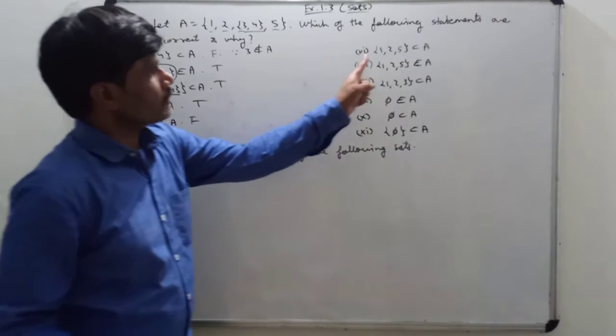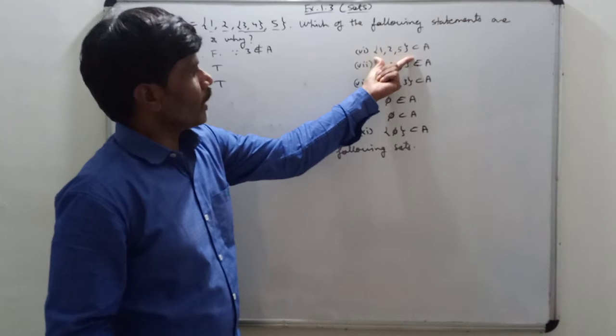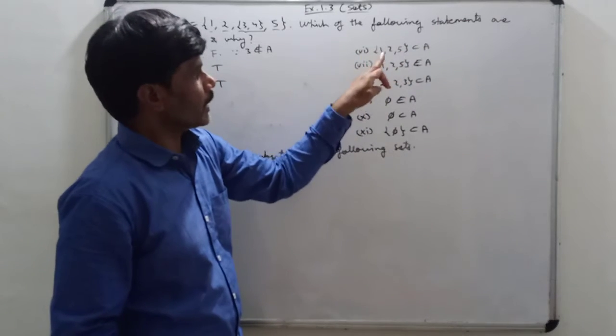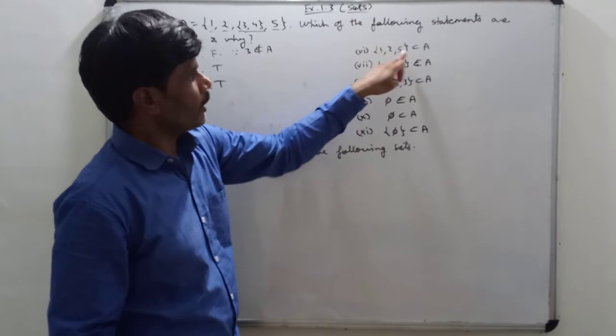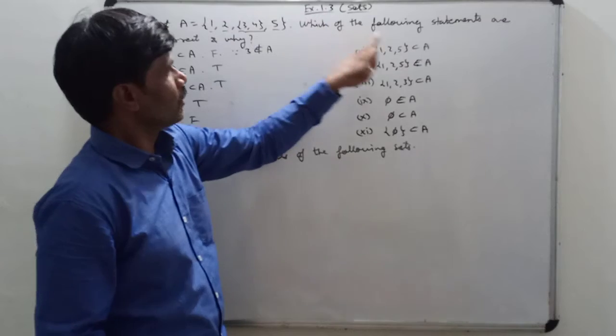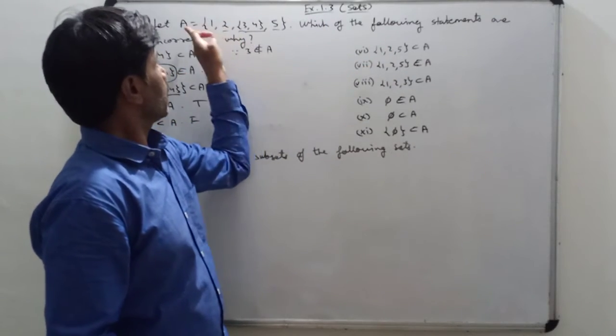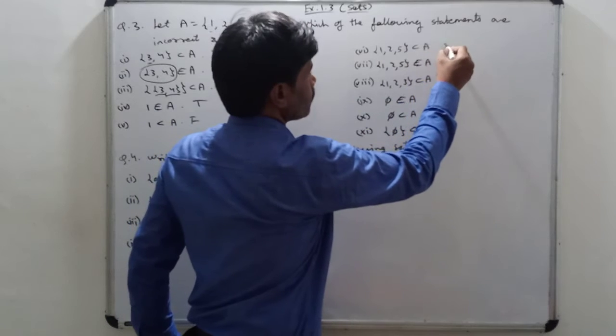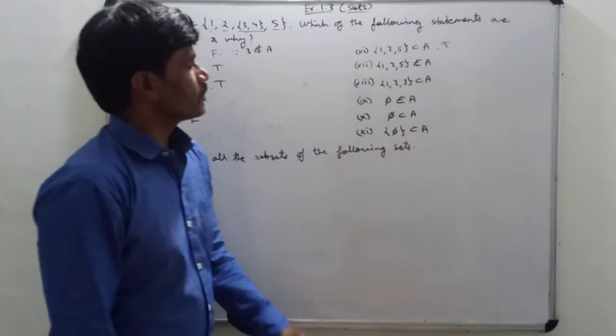Next: the set {1, 2, 5} is a subset of A. Okay, let us check. Does every element of this set be present in A? Is 1 present in A? Yes. 2? Yes. 5? Yes. So this statement is true.